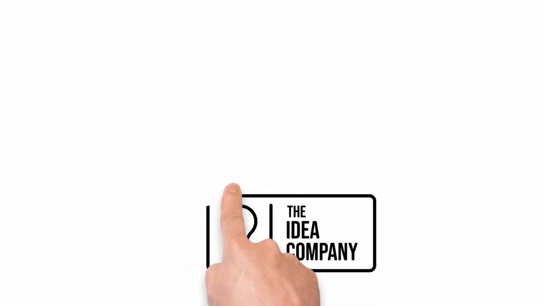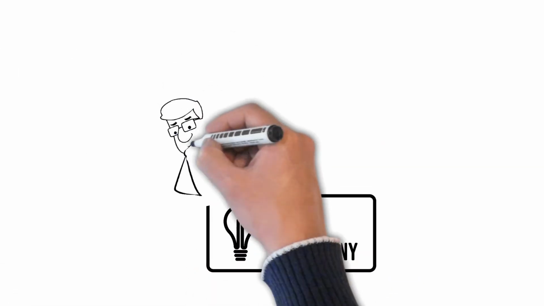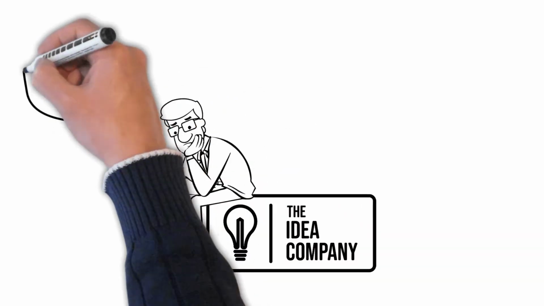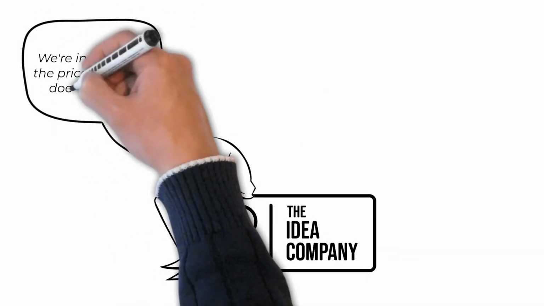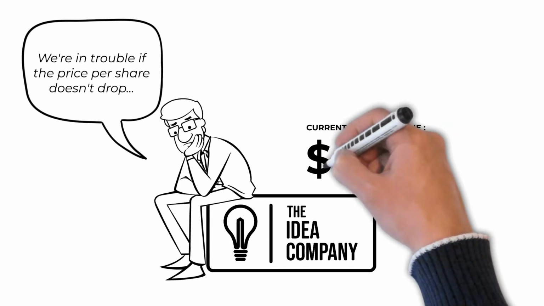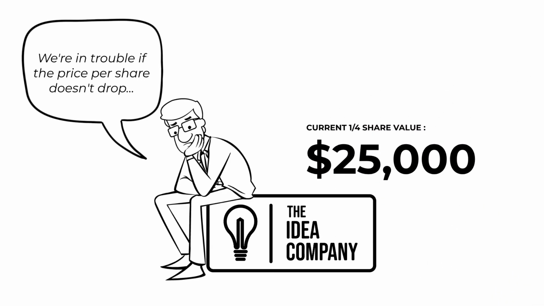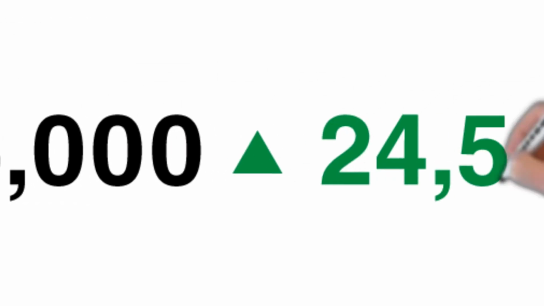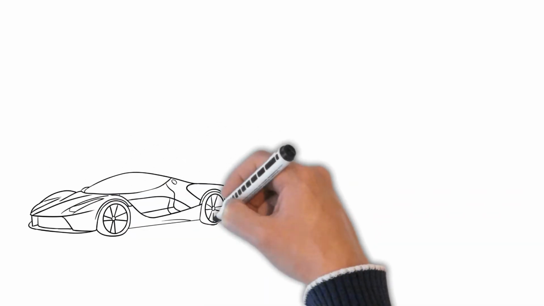As more and more people bid up the pieces of this small pie, eventually the trader who borrowed a quarter of the Idea Company now realizes he's in big trouble. The market is currently valuing that quarter of the company at $25,000. Maybe we should buy ourselves something nice, because our half is now worth $50,000. The trader who borrowed the shares starts to panic.